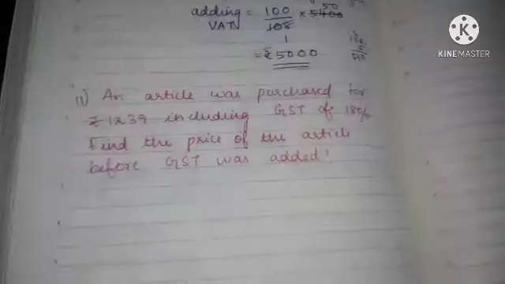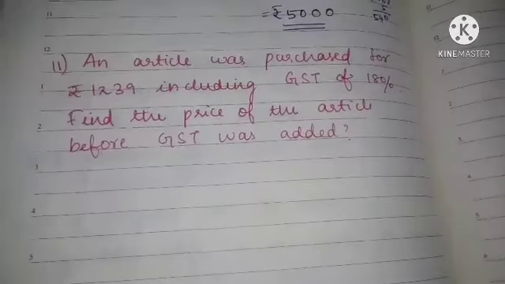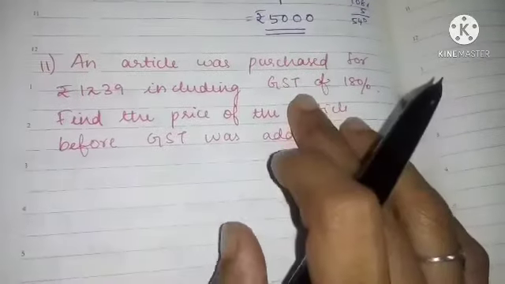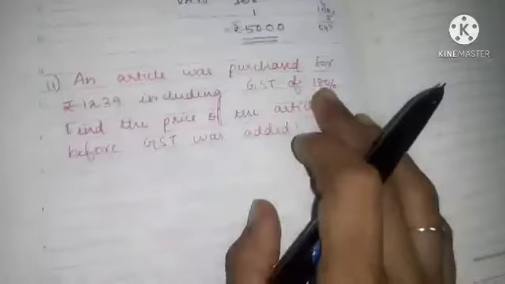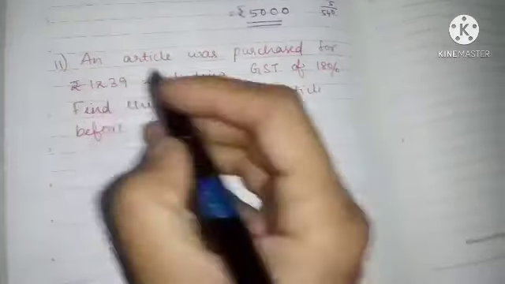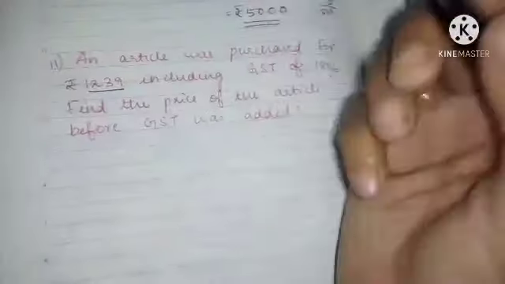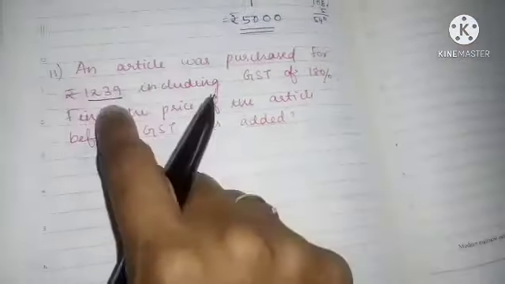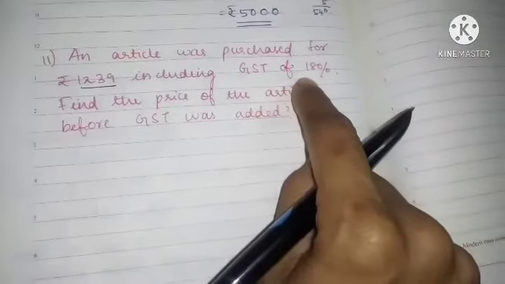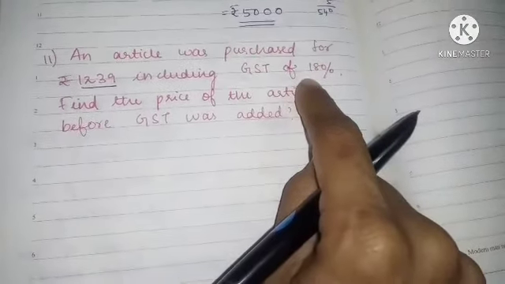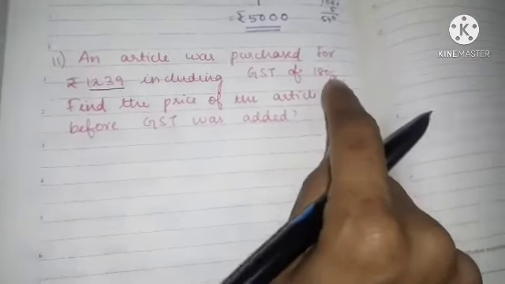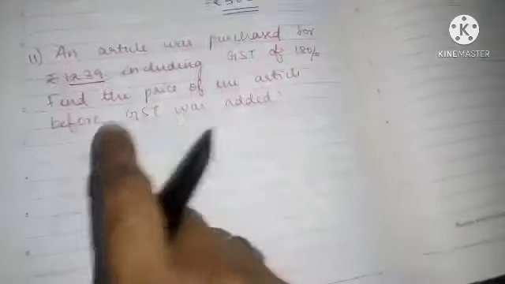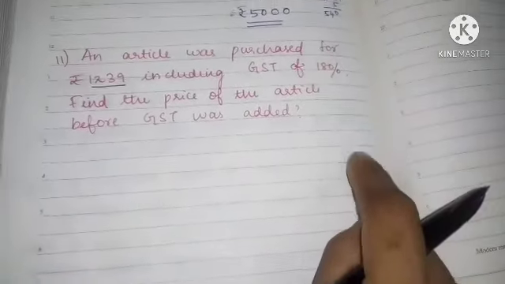Next is your 11th problem. An article was purchased for rupees 1239 including GST of 18%. This is the amount which we are paying to the shopkeeper, and in that itself the GST is added. They didn't give you the amount of GST, they just gave the percentage. Find the price of the article before GST was added. That we should find.